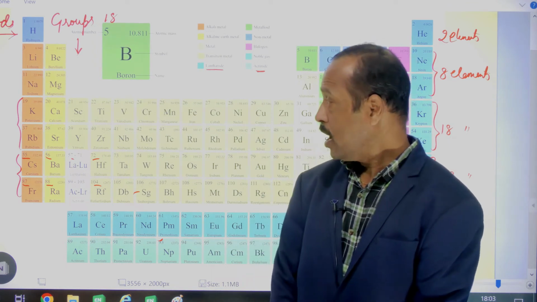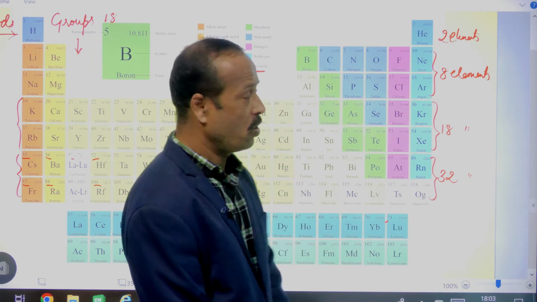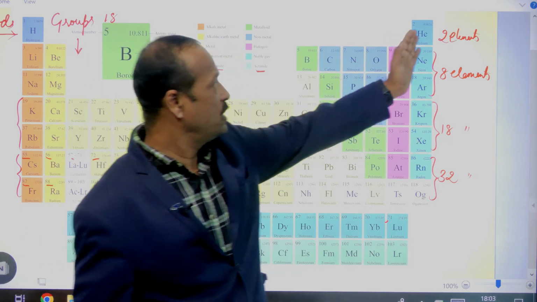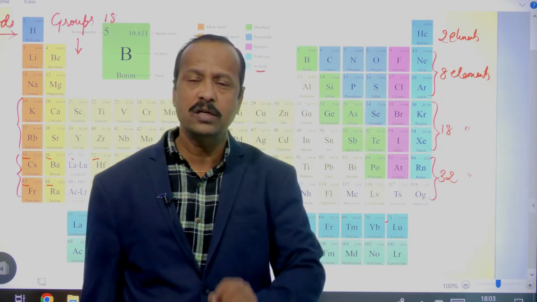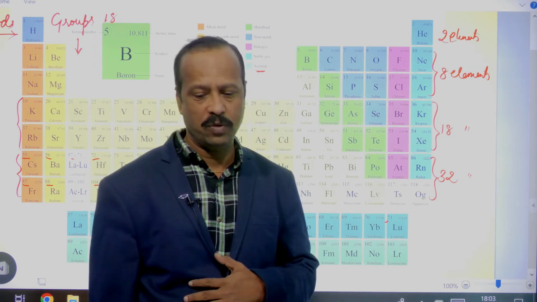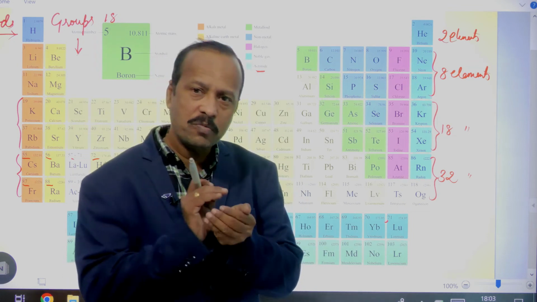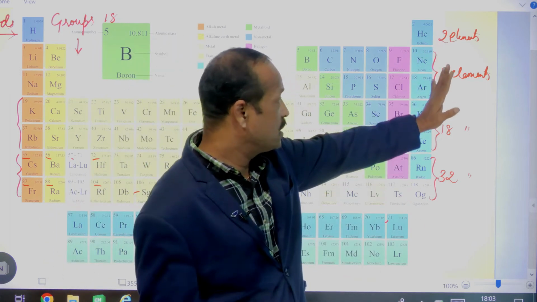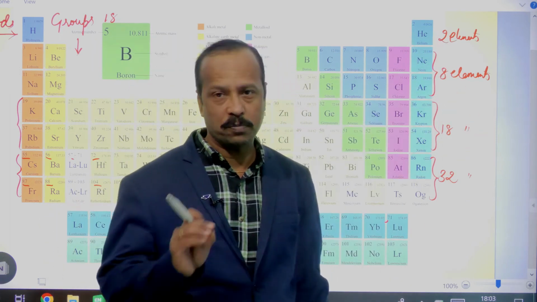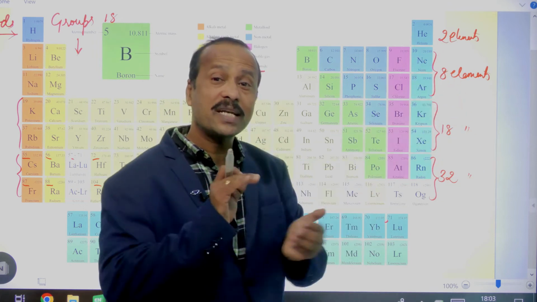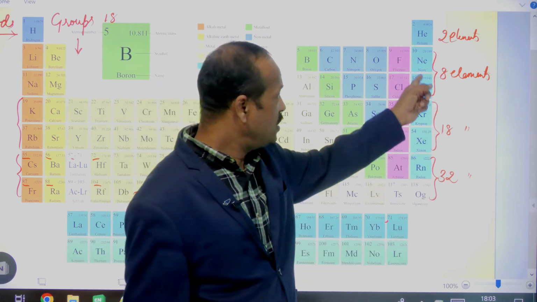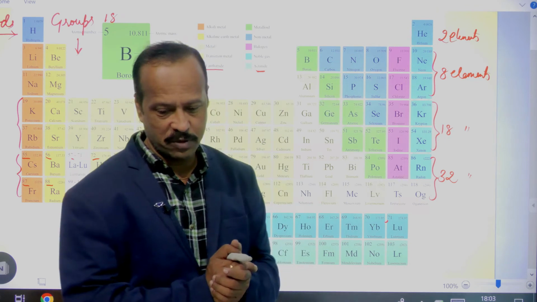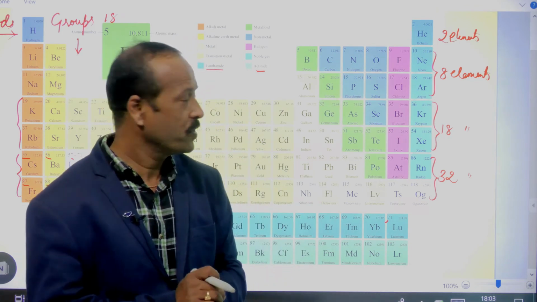Clear? Now, what are these periods called? The first period has only 2 elements, so that is called the shortest period. What is it called? Shortest means what? Small period, only 2 elements. Now, the second and third periods are called short periods because they contain 8 elements each.